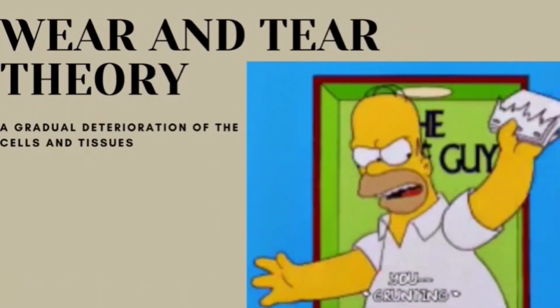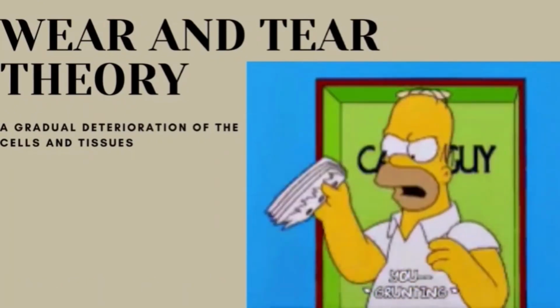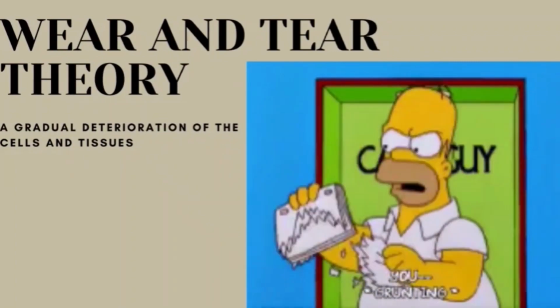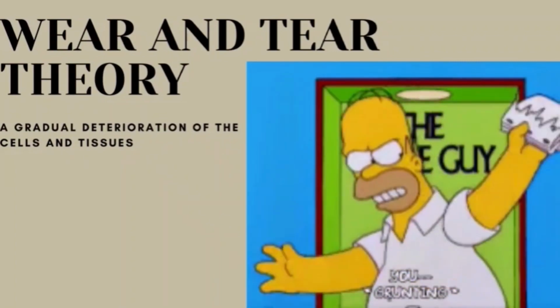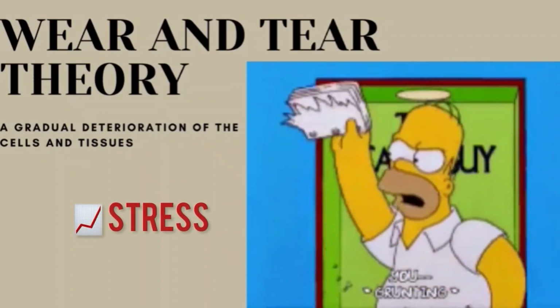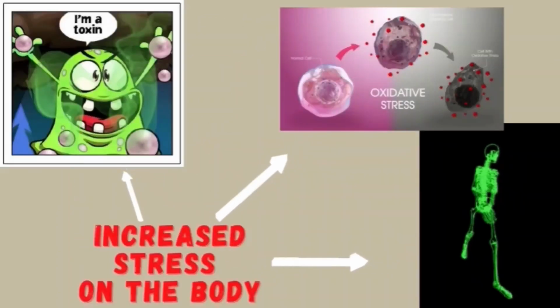For the first one, it was the wear and tear theory. Based on this theory, it suggests that aging results from the gradual deterioration of the cell and tissue due to repetitive use and increased stress on the body. The increase of stress on the body is a result of toxin or oxidative stress, and exposure to radiation.